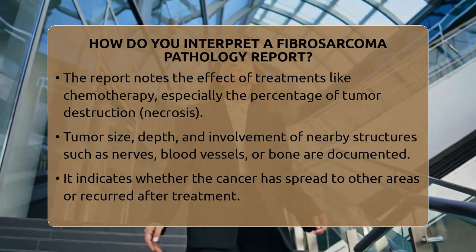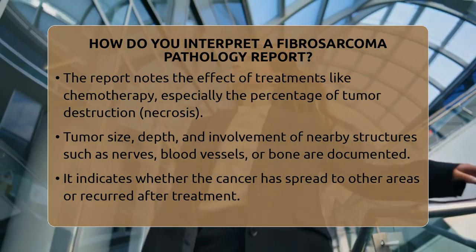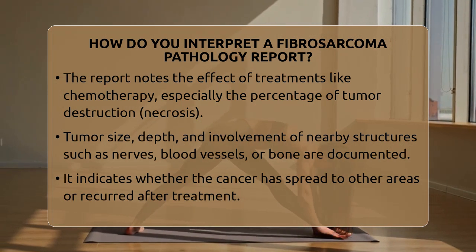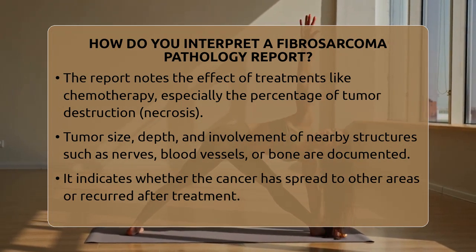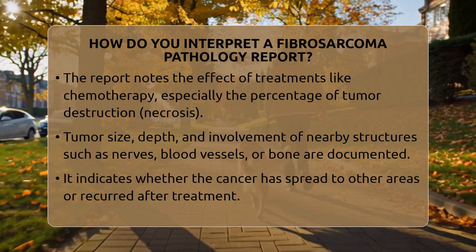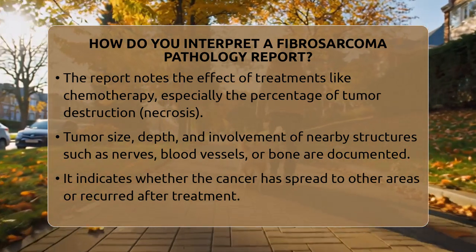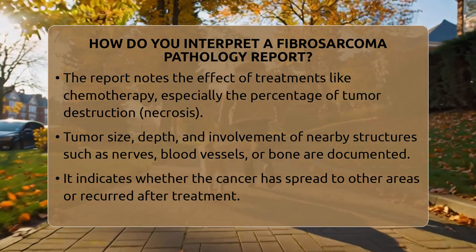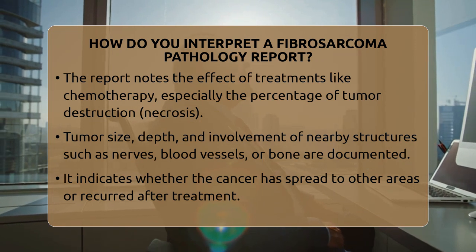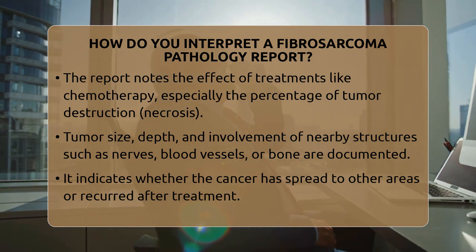Other details include the size of the tumor, how deep it is in the tissue, and whether it involves nearby structures like nerves, blood vessels, or bone. The report will also mention if the cancer has spread to other parts of the body or if it has come back after treatment. Surgical margins are important too.